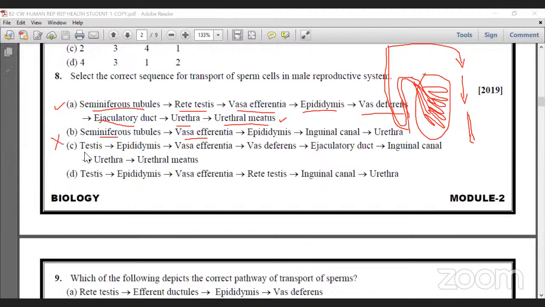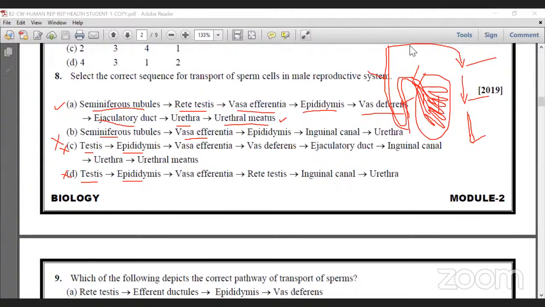In C, the testis is actually producing seminiferous tubules, but saying it is directly connected is wrong. And in D, testis okay, but epididymis directly, it is also wrong. So the correct path is seminiferous tubules, rete testis, vasa efferentia, epididymis, vas deferens, ejaculatory duct, urethra, and urethral meatus. For this question, the option is A. It was already asked in 2019 in CET.